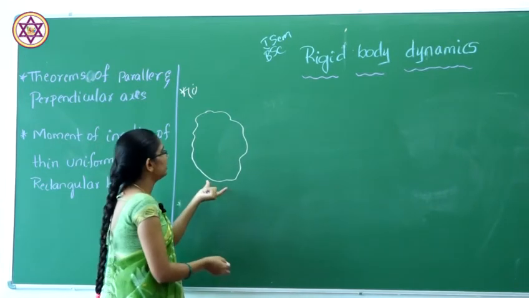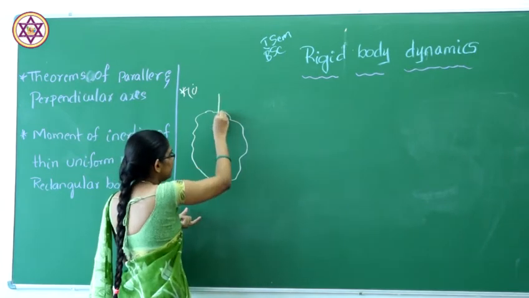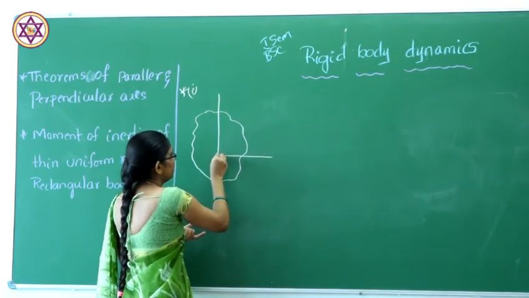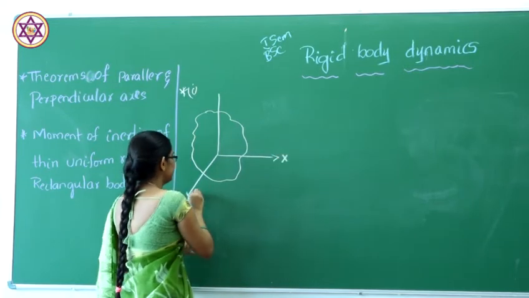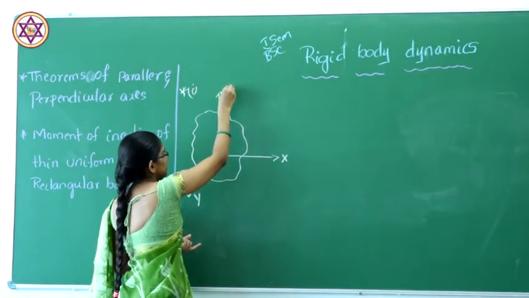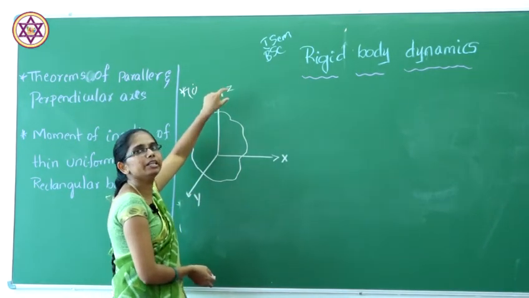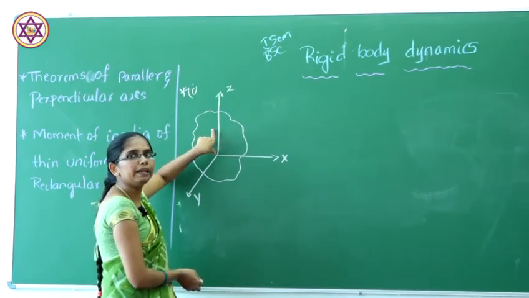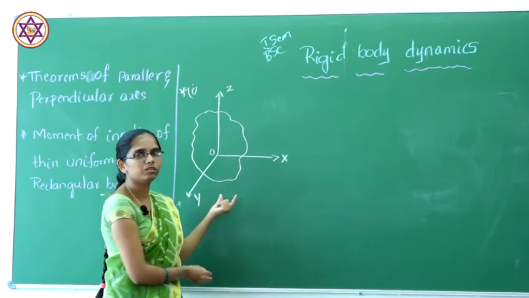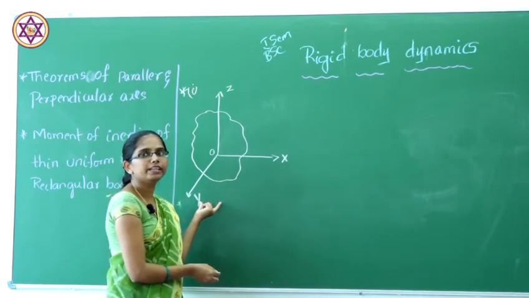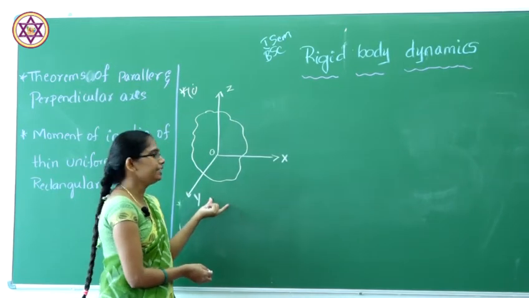So firstly this is our plane rigid body, with the 1, 2, 3 axes. This is our x axis, this is y axis and z axis. The z axis will be perpendicular to the plane of the rigid body at the center O. x and y are two axes which are mutually perpendicular to each other.